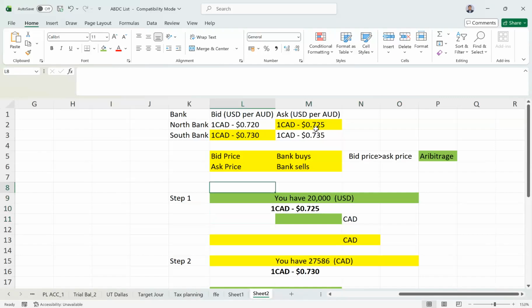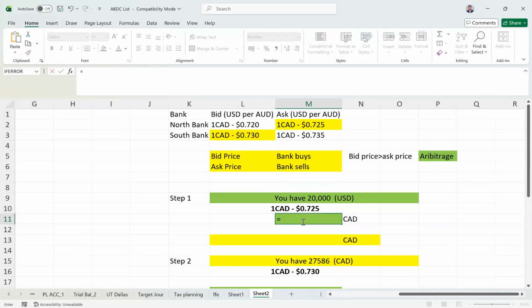The first step: we understood that the arbitrage opportunity exists. Now the investor has 20,000 US dollars, which needs to be converted to Canadian dollars. I told you that you need to check the ask and bid price. Here the ask price is 0.725 US dollars for one Canadian dollar.